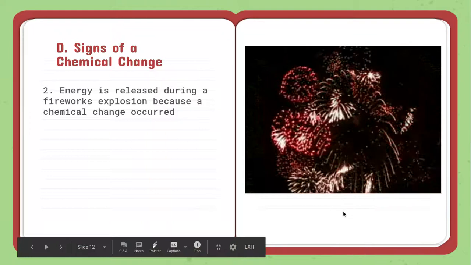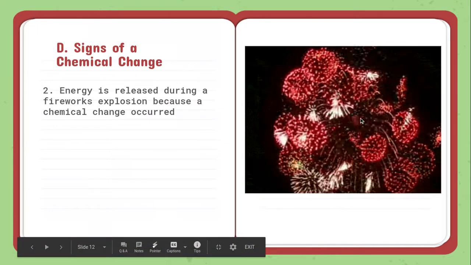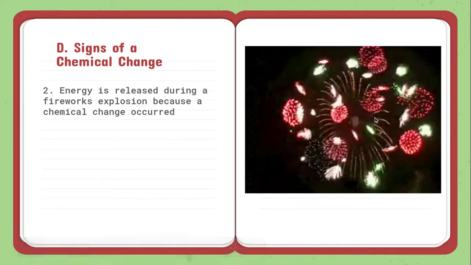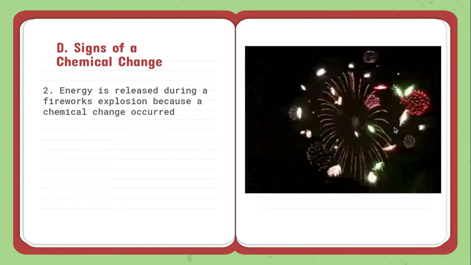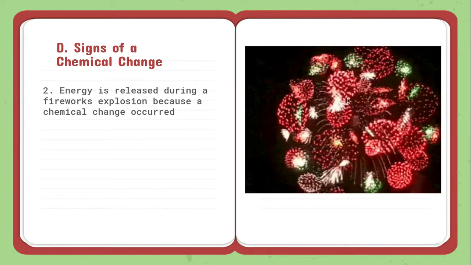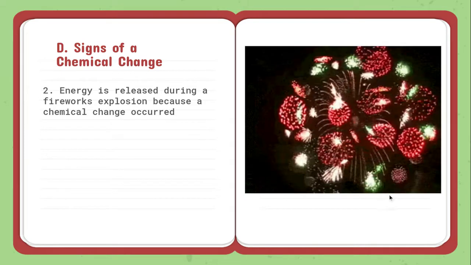Energy is released during a fireworks explosion because a chemical change occurred. So the chemicals that are in the fireworks, when they are ignited with flame, produce heat, they produce light, and different chemicals produce different colors. That's why the greens and the reds and the yellows, those are all different chemicals creating those different colors.